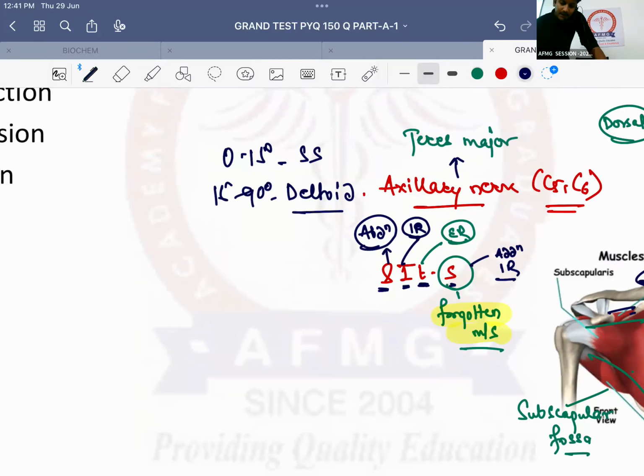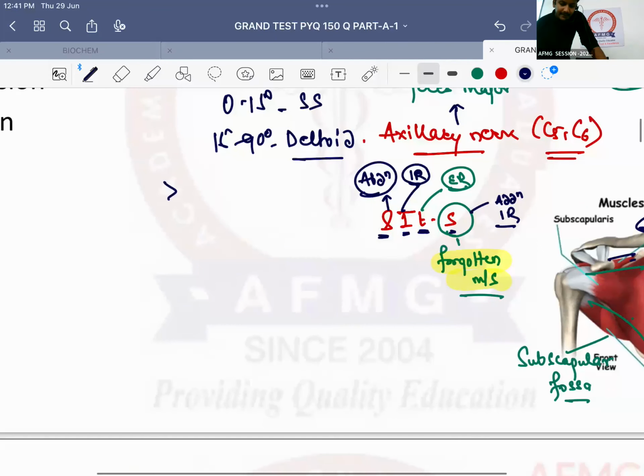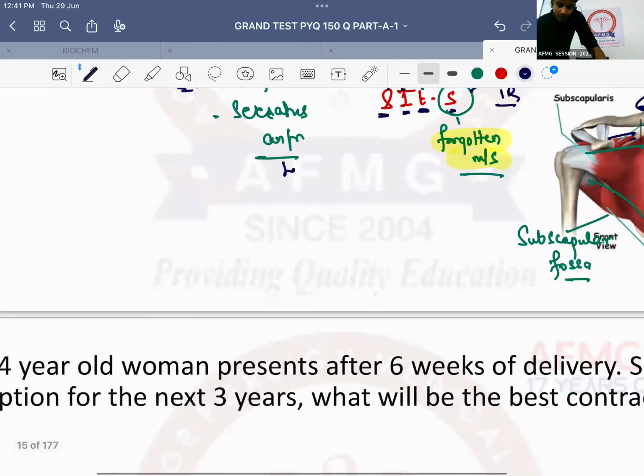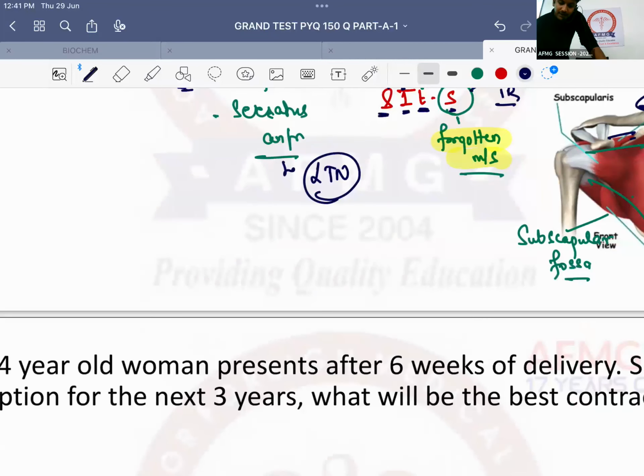Okay, important. Next, above head, more than 90 degrees abduction is caused by trapezius, and along with trapezius, by serratus anterior. Serratus anterior is innervated or supplied by which nerve? Long thoracic nerve. Please remember, long thoracic nerve, also known as the nerve to serratus anterior, also known as the nerve of Bell.